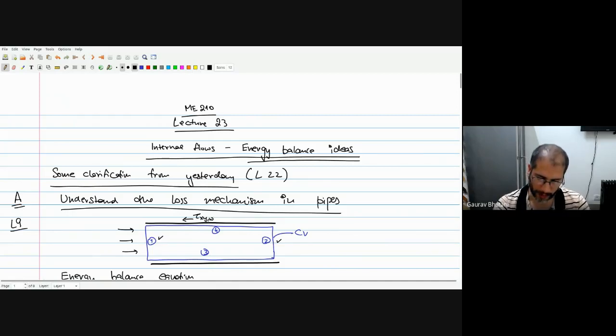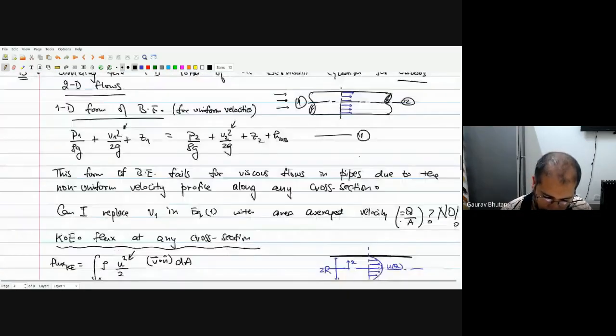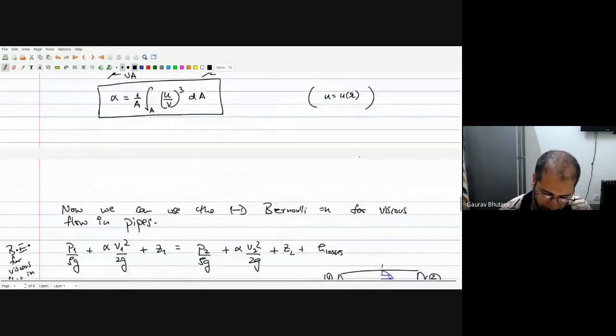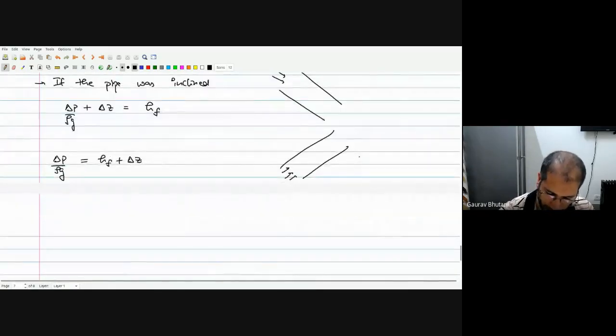With this, we have reached a point where we can now start relating our pressure drop with the volume flow rate. Remember, I mentioned in the last lecture yesterday that the whole aim of this exercise is to be able to relate our pumping power, that is delta P, with Q. How does this change as a function of Q and some other fluid properties and the geometry? This is typically what you want. So we have reached one step ahead where we can now relate this delta P with Q.